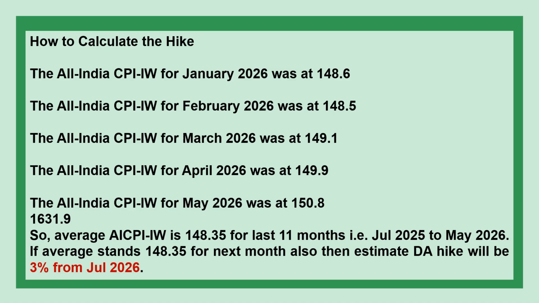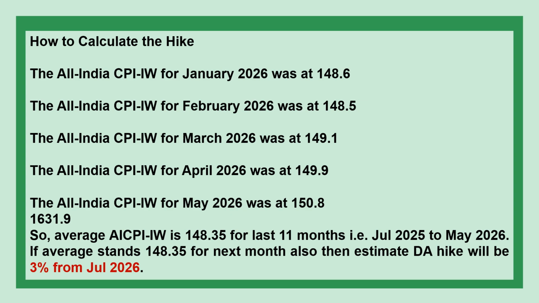For January 2026 it was 148.6. For February 2026 it was 148.5. For March 2026 it was 149.1. For April 2026 it was 149.9. For May 2026 it was 150.8.